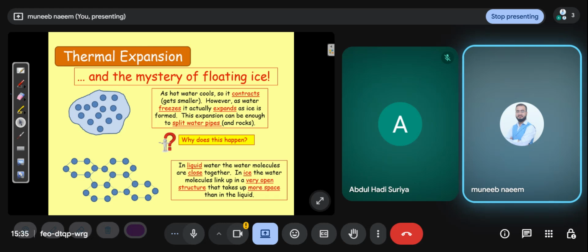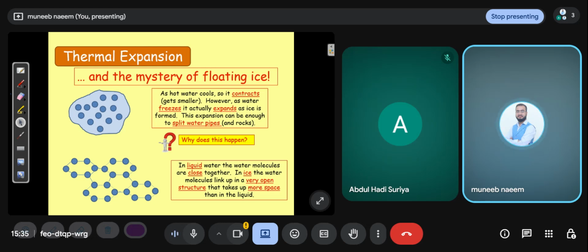So you can see in the diagram that they use the word mystery. Why? Because most liquids contract when you freeze them, but water expands when it freezes. Why? Because of hydrogen bonding.